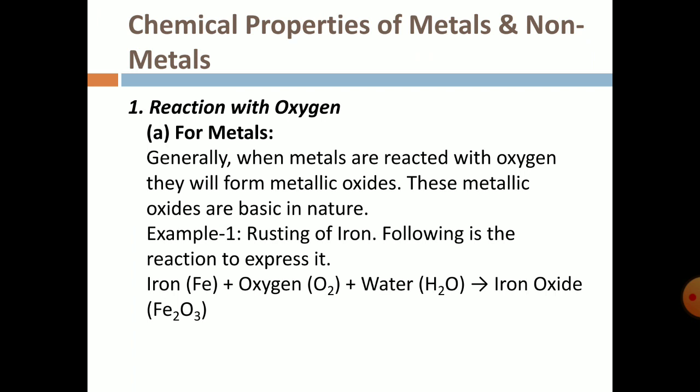Now we have to understand the chemical properties of metals and non-metals. First we have to understand the reaction of metals with oxygen. What happens in the reaction with oxygen? Any metal reacts with oxygen and forms metal oxides. For example, iron and oxygen react together to form iron oxide. If you burn a magnesium ribbon in open air, it will form magnesium oxide. This is very useful.